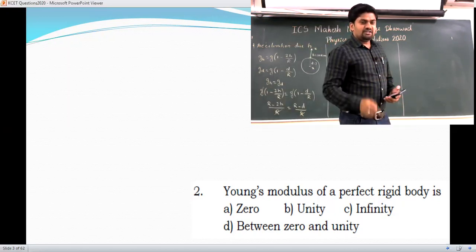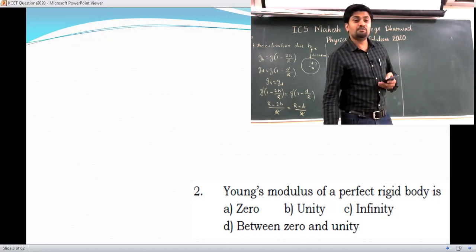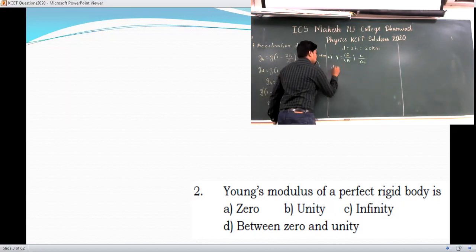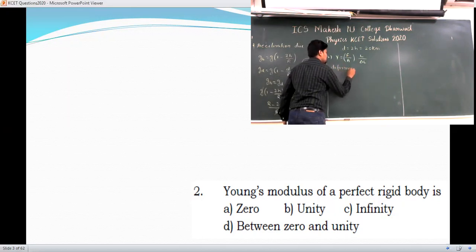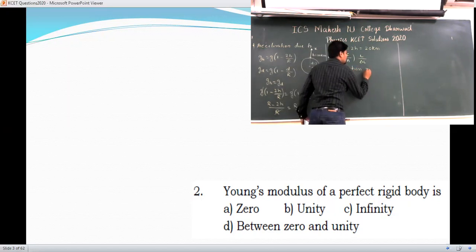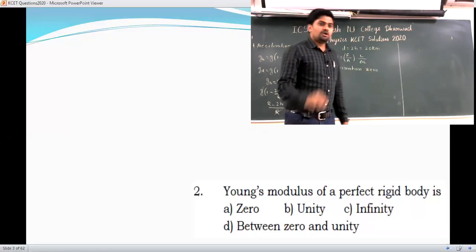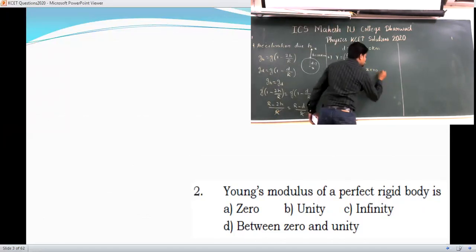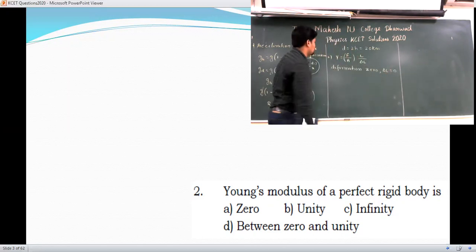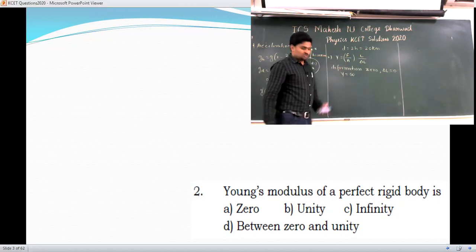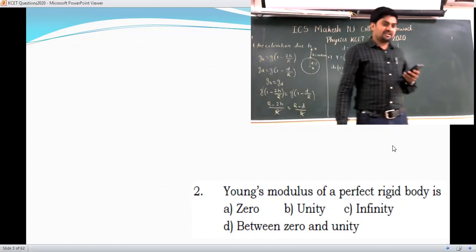But in the question they have given a perfect rigid body. In a perfect rigid body, deformation is 0. There will be no deformation. As the deformation is 0, the change in length, that is delta L, is equal to 0. If you put the value of delta L is equal to 0, then Y is equal to infinity. That's it. This is your answer, so you can choose C there. We'll go to the next one.